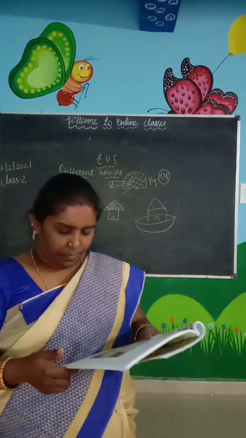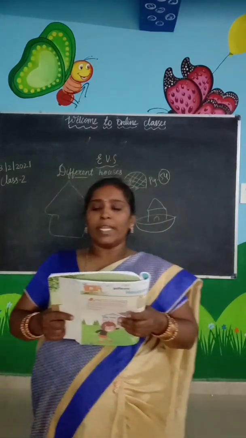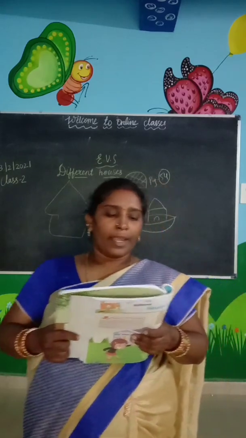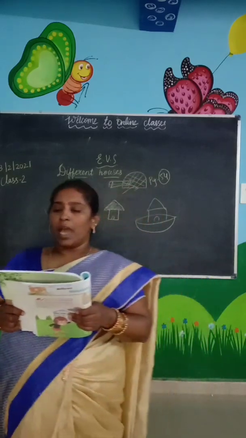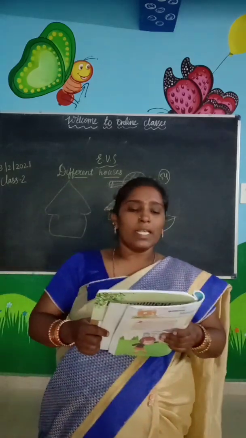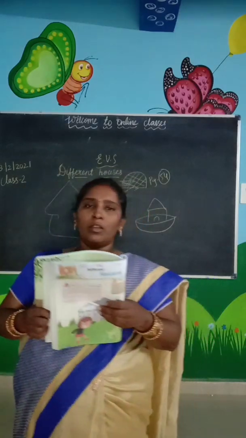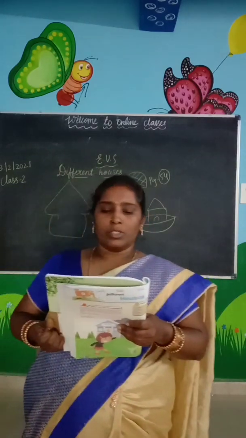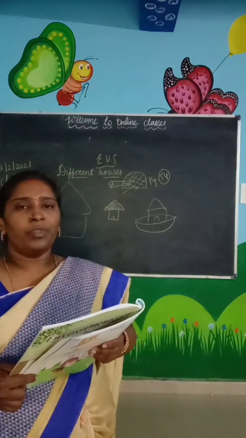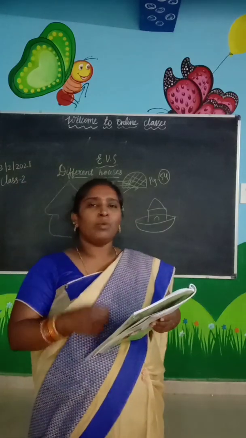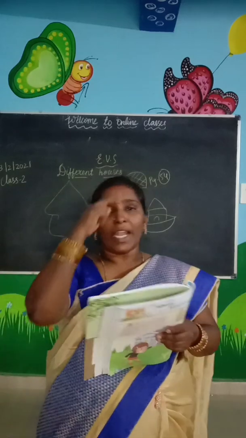So let us see. We all need a house to live in. A house protects us from heat, cold, rain, thieves and animals. We keep our things safe in our house. Our house gives us comfort. So, we all need a house, yes or no? Why? To live in. We can't live on a road, no? Can we sit on the road? Can we sleep on the road? Can we eat on the road? No, we can't. So we need some shelter.